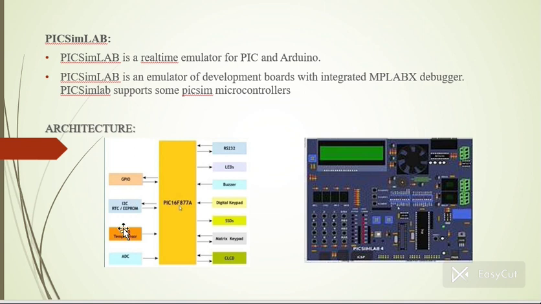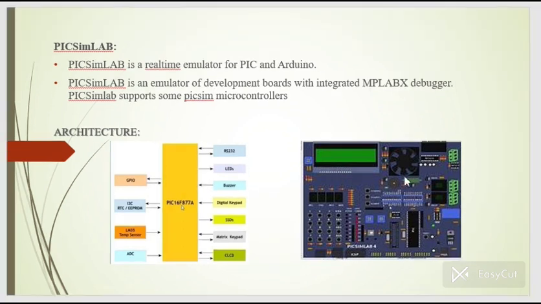All the components we can see here. So this is the CLCD and this is the buzzer. And here we can see the digital keypad. We can see all the components like the matrix keypad, buzzer, CLCD, and all the temperature sensors. And this is the buzzer which gives the output.